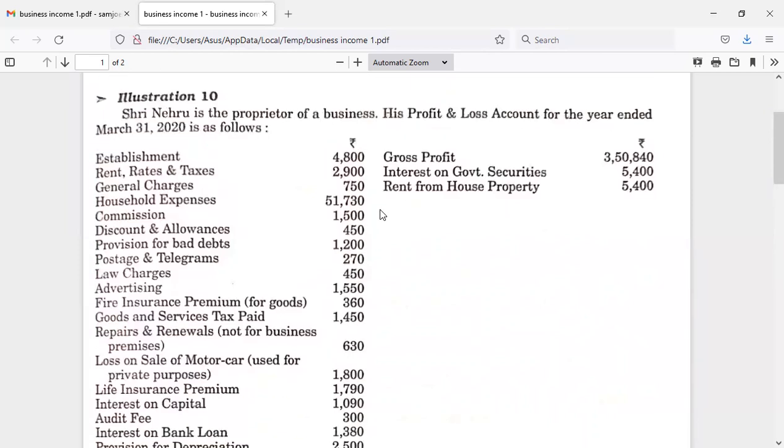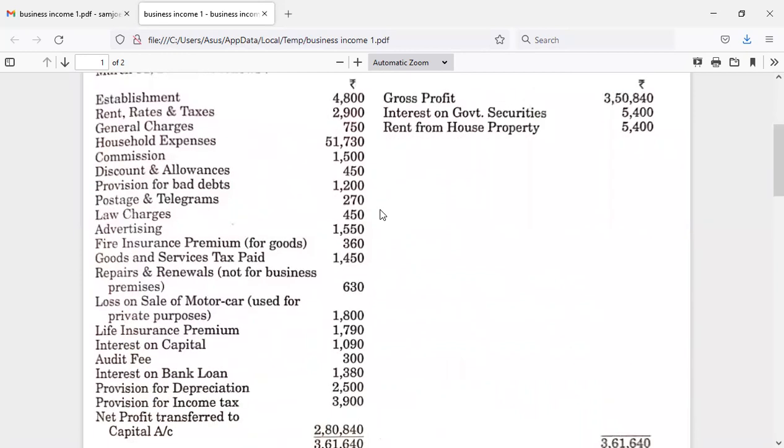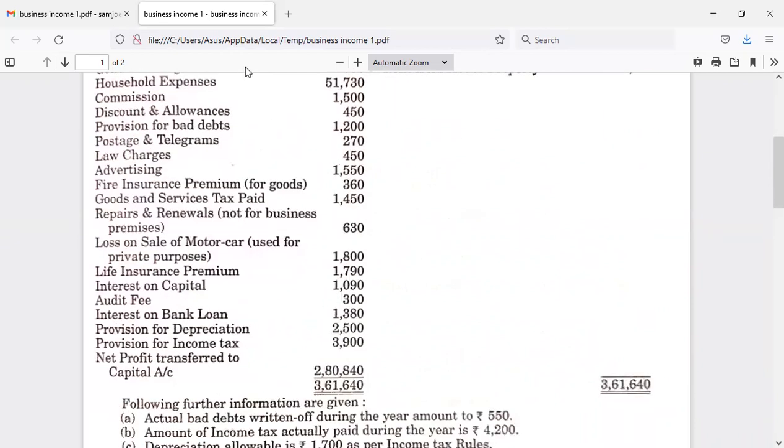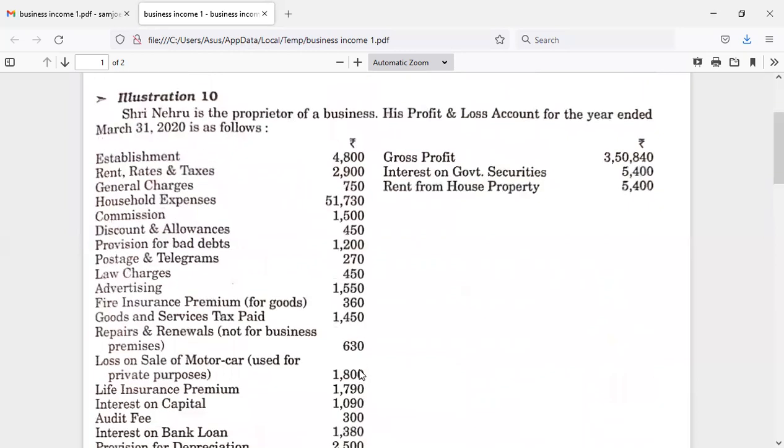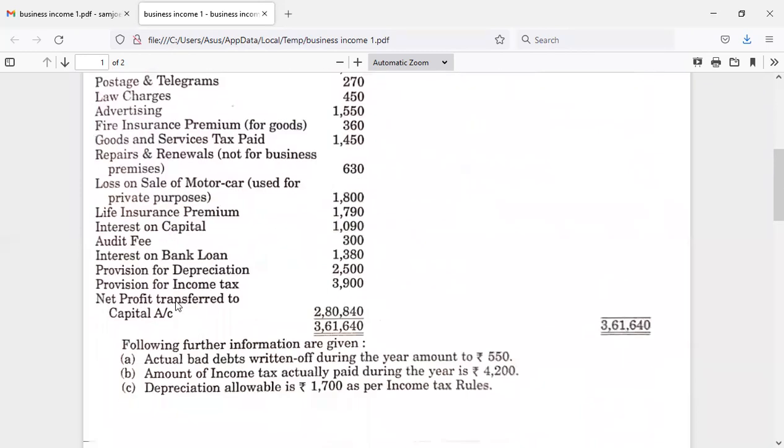To arrive at the right amount of business income, what we have to do is, initially we have to take the net profit. See here, you can observe net profit transferred to capital account is given. So we have to consider this as a base, and to this profit we have to add all disallowed expenditures. That means the expenses which are not related to business must be added back to this net profit.